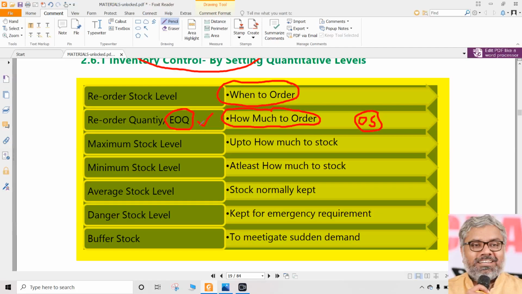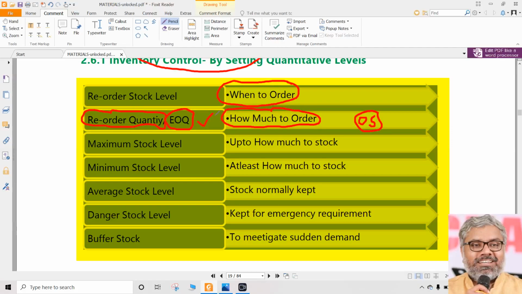Sir, how is it going to happen? That we don't know, sir. We have to look at the question. According to the information given in the question, we have to understand whether this particular organization is following EOQ or not. If it follows EOQ, then EOQ itself is reorder quantity. If it doesn't follow EOQ, then it might have a different policy of having any other reorder quantity other than EOQ. That is their choice.